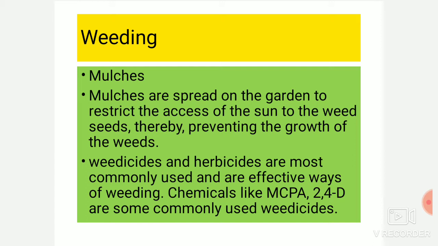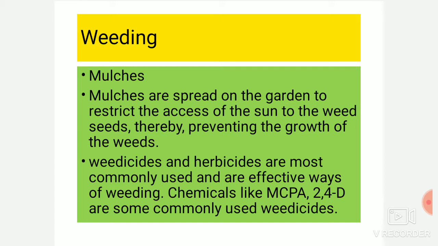First, it competes for the nutrition with the crops. Second, it reduces the growth of the plant. Third, it degrades the quality of the grains obtained after the harvesting.